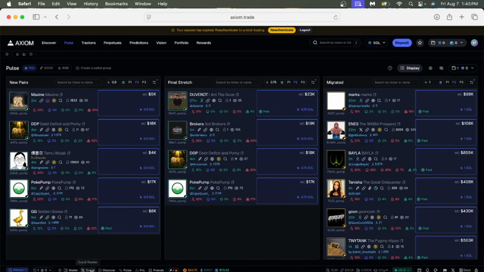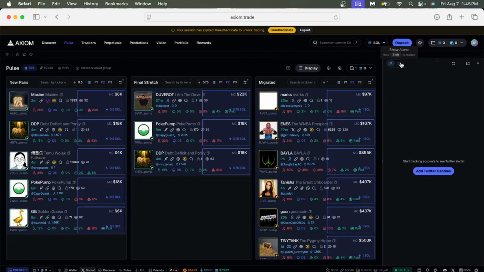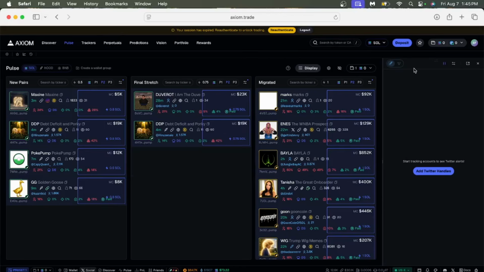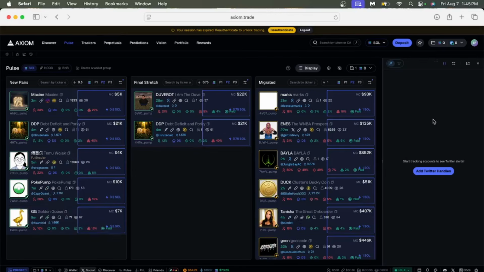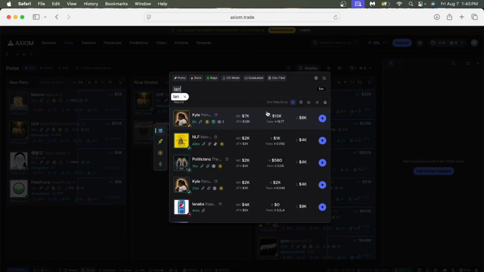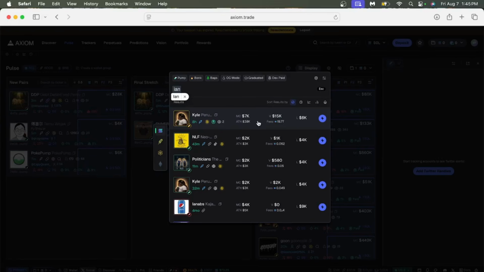Okay, number one, what you're going to need for this is a social tracker, which is an X tracker. So basically, we're going to be just tracking a whole bunch of different Twitters and waiting for someone to tweet about a coin or a meme, right? So let's say Elon tweets about a dog named Ian, right? The first thing that we're going to do is instantly search up Ian, and then we're going to find whatever he's talking about, right? It could be a meme that was already out from hours ago, but we're going to want to look for the one that he is talking about, right? So let's just say this is it right here.